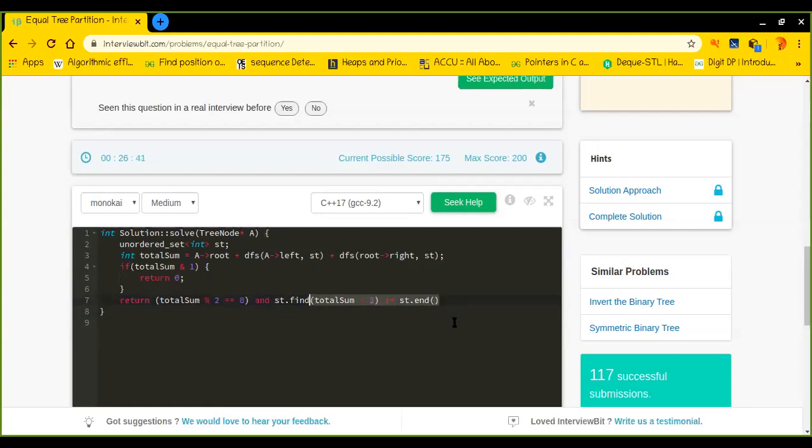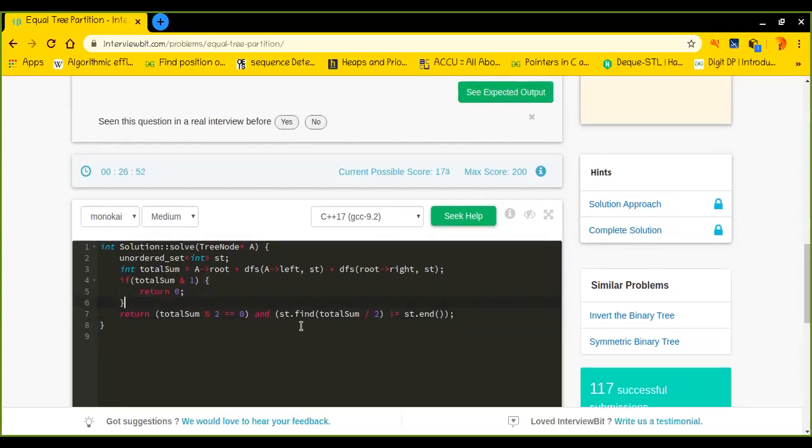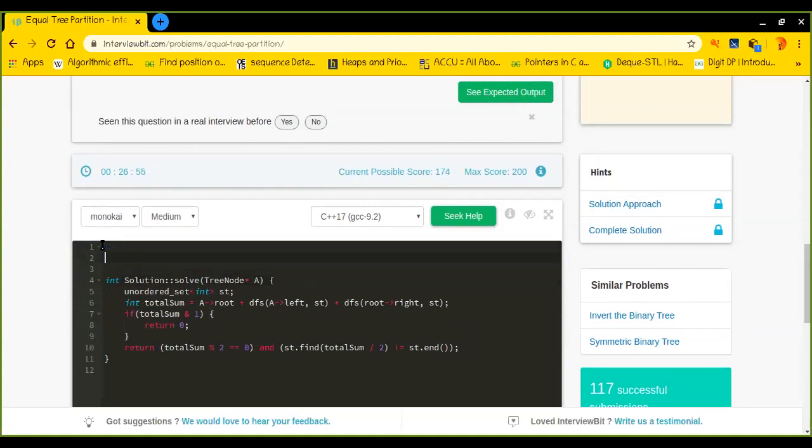I hope you are getting what I'm trying to explain. Then only I will return true. Otherwise, if it is false, it will simply return false.